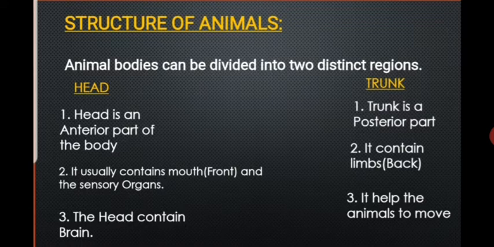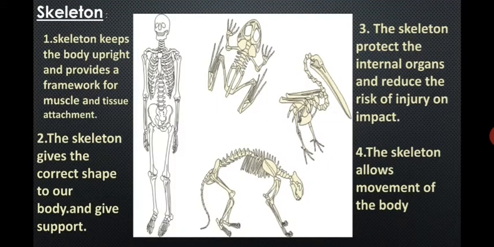So let us discuss the second topic, which is skeleton. As we know, the hard structure which gives shape and support to the body of an animal or human being is called skeleton. The function of a skeleton is to give shape and support to the body. The skeleton protects the internal organs and reduces the risk of injury. The skeleton allows movement of the body.